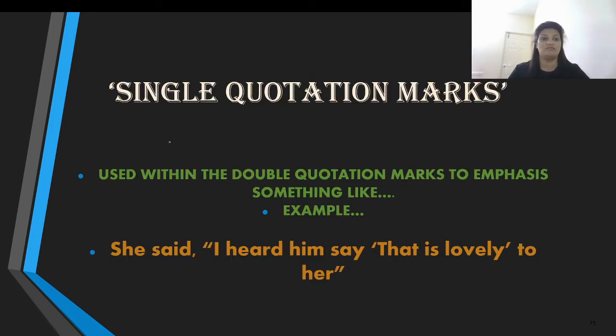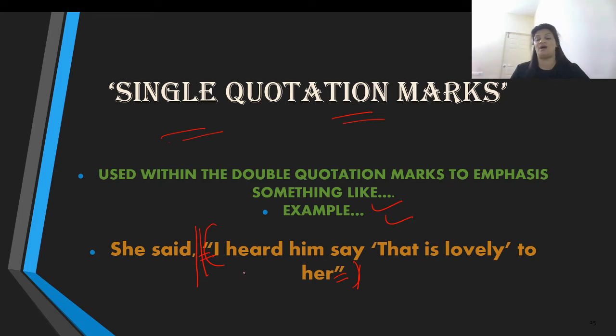Now let us go to single quotation marks and what's the function of them in a statement. Well, single quotation marks are used within the double quotation marks to emphasize something, like, she said, now this is one clause, this is another clause from here to here: "I heard him say, 'that is lovely,' to her." Now this is clause number 2, which is already in your double inverted commas. And within this clause, you need to highlight something else.